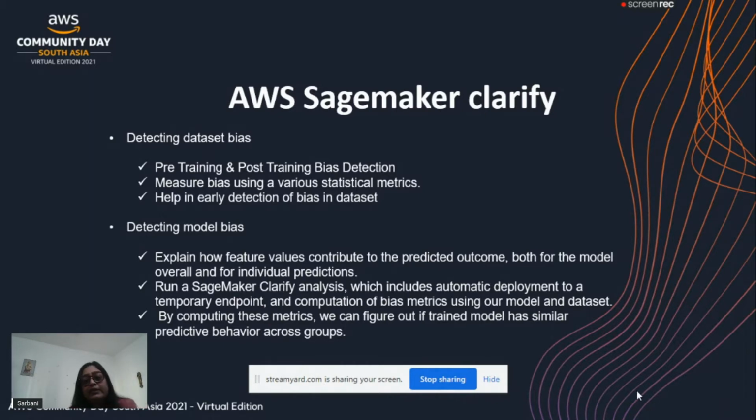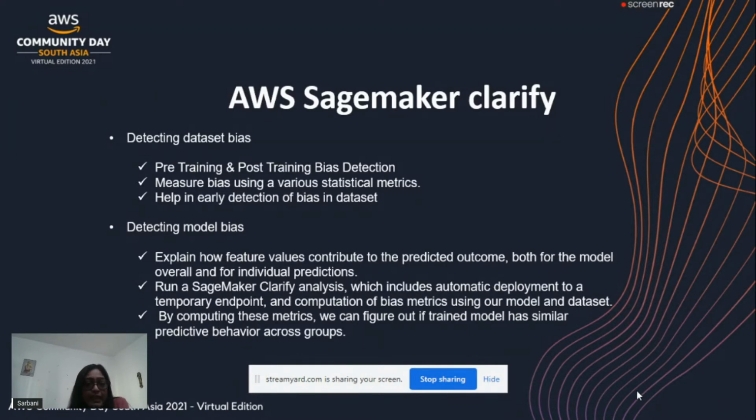If we look at this particular service, SageMaker Clarify, it helps in two different areas of explainable AI. One is detecting bias in the dataset. Bias can be there before training and post training. Clarify modules help us detect this bias using various statistical bias metrics, and we can also create a bias report.